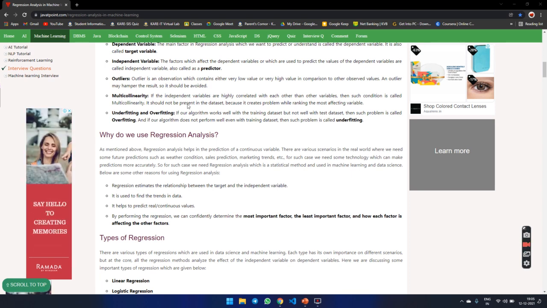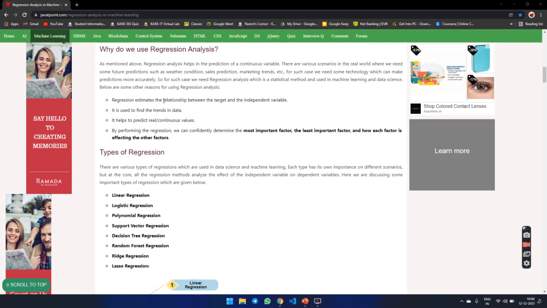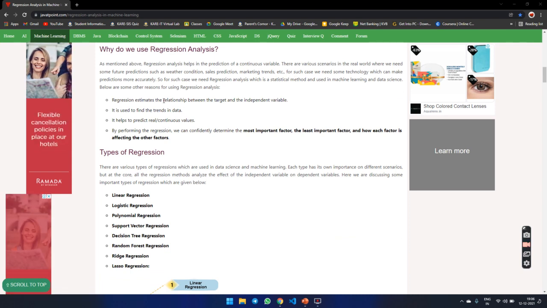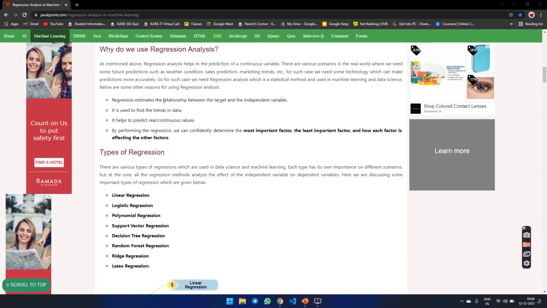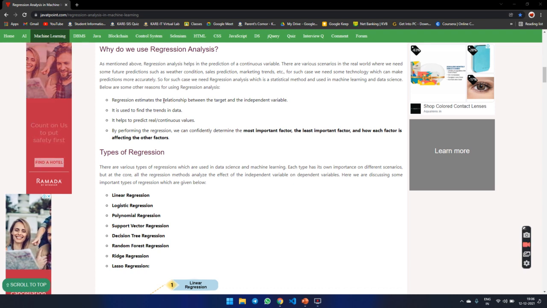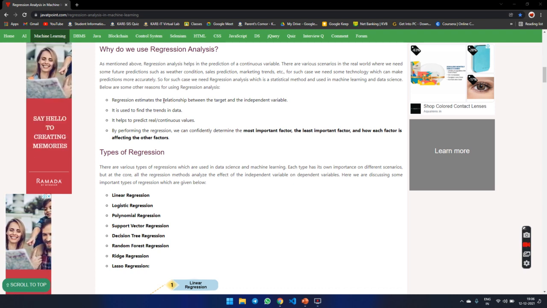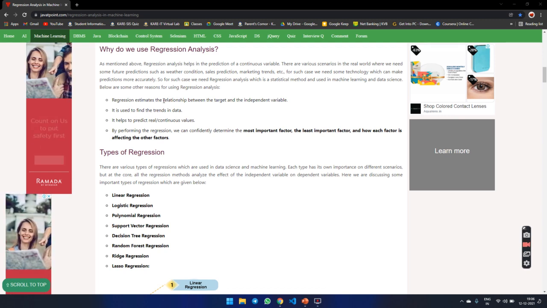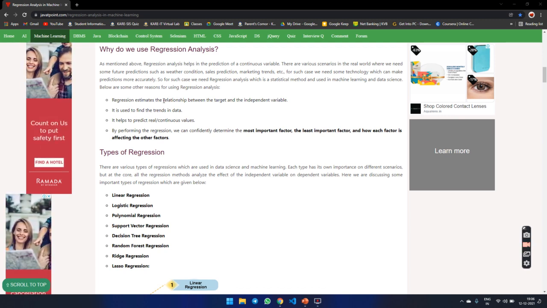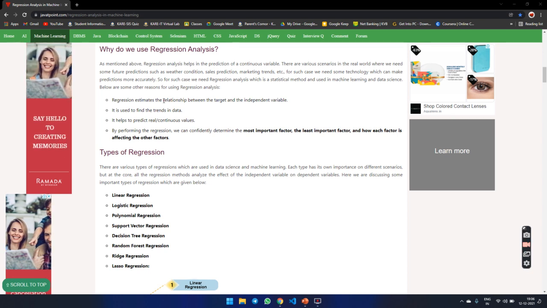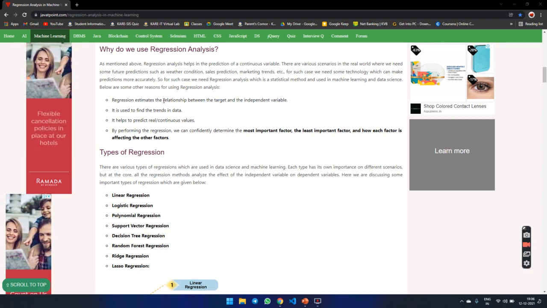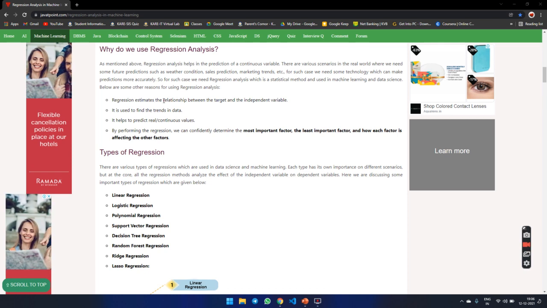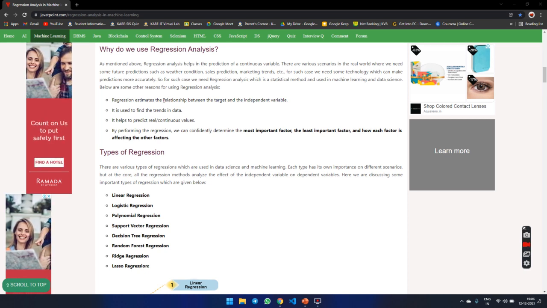Below are some reasons for using regression analysis. Regression estimates the relationship between the target and independent variable. It is used to find the trends in data. It helps to predict continuous values. By performing regression, we can confidently determine the most important factor, the least important factor, and how each factor is affecting the other factors.